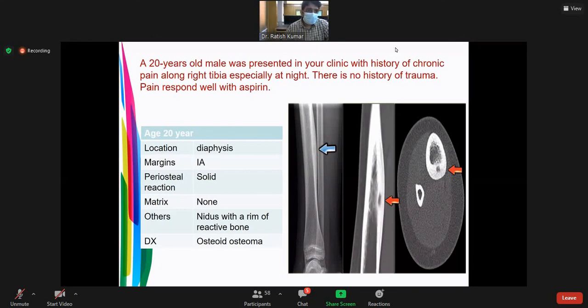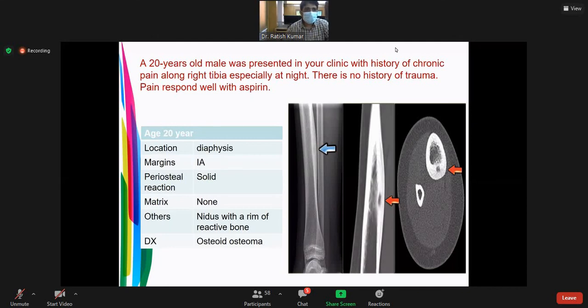Someone asked me how we differentiate cancer. So I already told that there are 7 radiological points to differentiate benign and malignant, and I showed you slides.